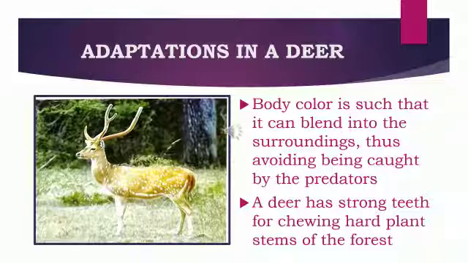Adaptations in a deer. The body color is such that it can blend into its surroundings, thus avoiding being caught by the predators. Now children, the deer can camouflage with the surroundings so that they cannot be caught by the predators. A deer has strong teeth for chewing hard plant stems of the forest.